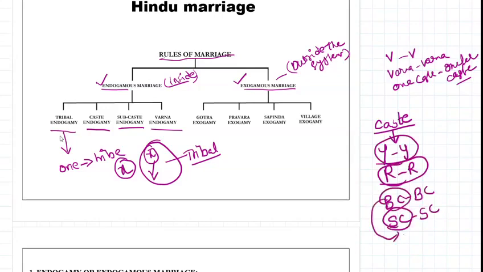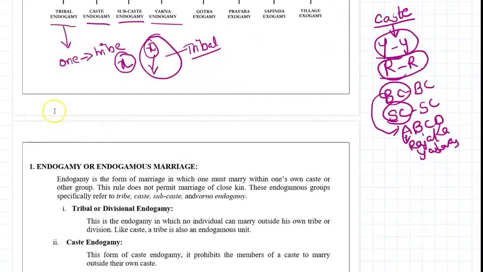Like in the BC we have A, B, C, D subcastes, like the Rajaka and Yadava. Subcaste endogamy means Rajakas marry Rajakas.